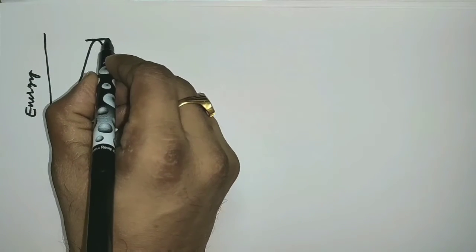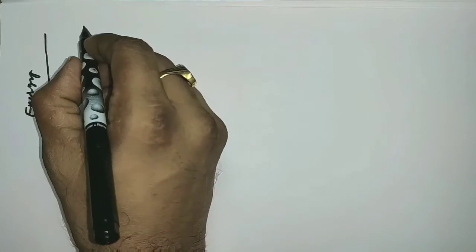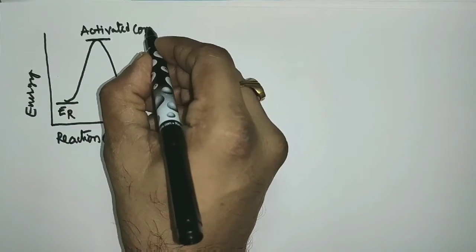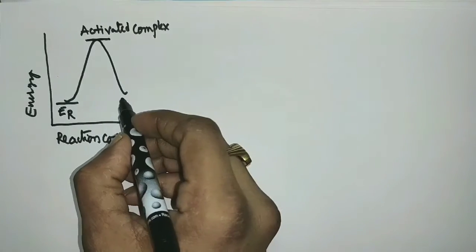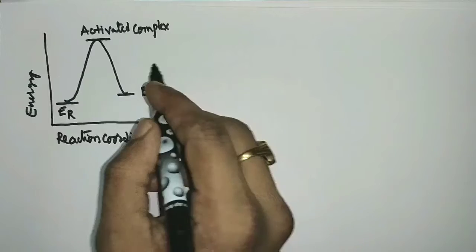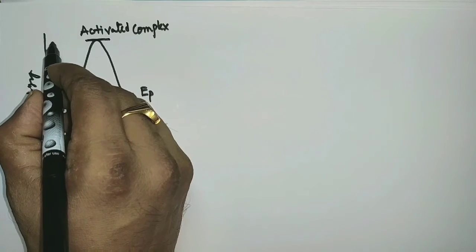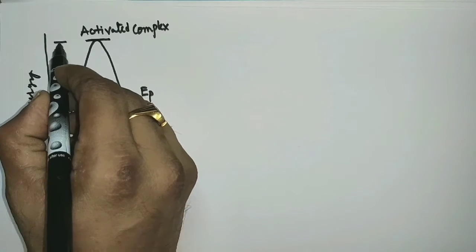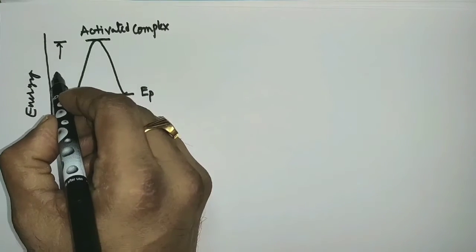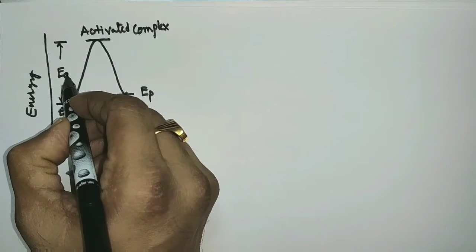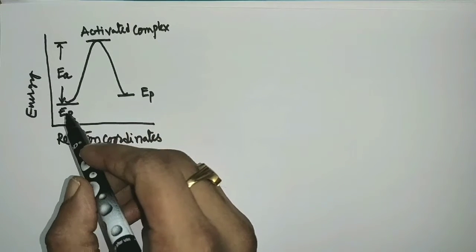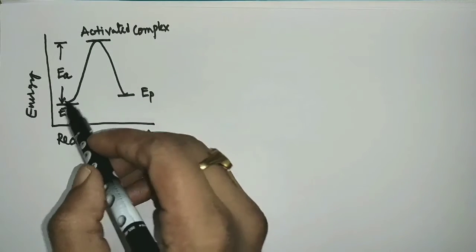Here this will be the energy of the activated complex, and here this is the energy of products. The difference between the energy of the activated complex and the energy of reactant molecules is called activation energy. This is the activation energy graph for a chemical reaction without catalyst.